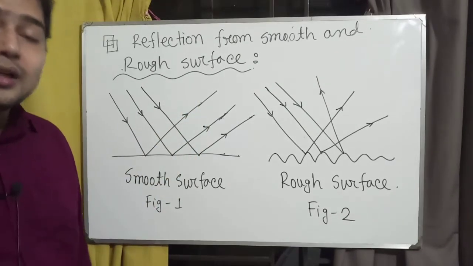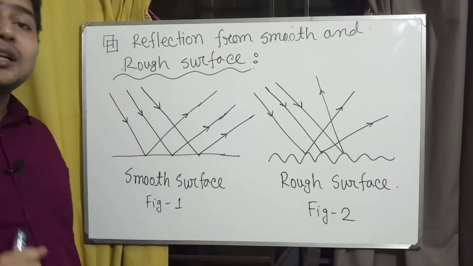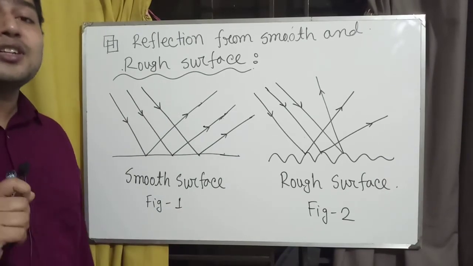This type of reflection is called regular reflection.